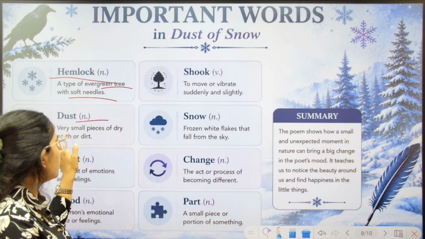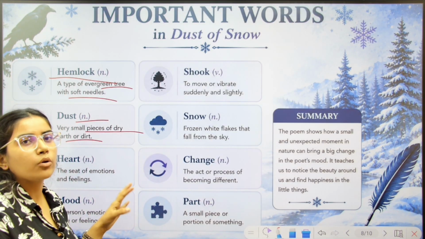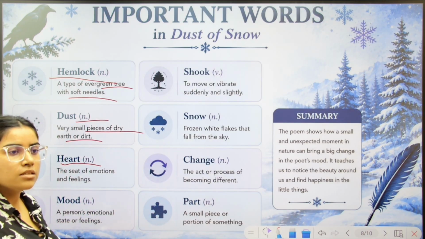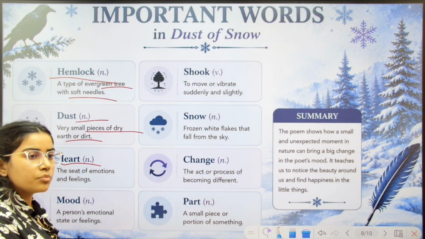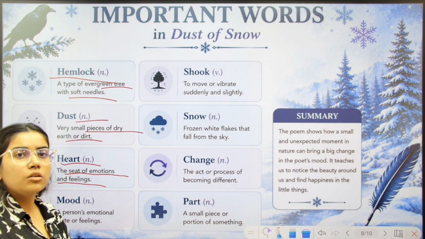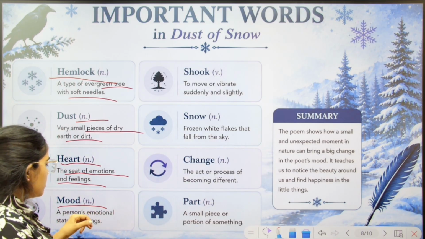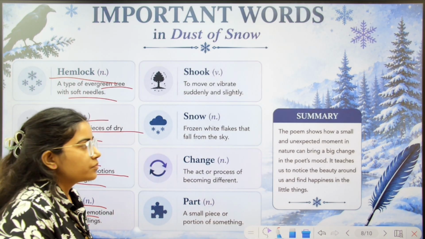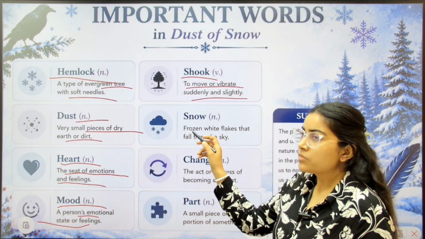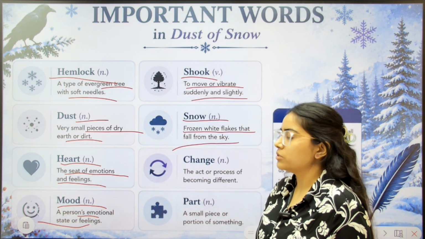Okay, next is dust. Very small pieces of dry earth or dirt. But here in this poem, we are talking about the dust of snow. Next is heart. What does the heart symbolize? Heart also contains the important meaning in itself, the seat of emotion and feelings. It talks about the emotion and the feelings which the poet was undergoing. Next is mood, the person's emotional state or feeling. Shook means to move or vibrate suddenly and slightly. Then snow. Snow tells us about the frozen white flakes that fall from the sky.